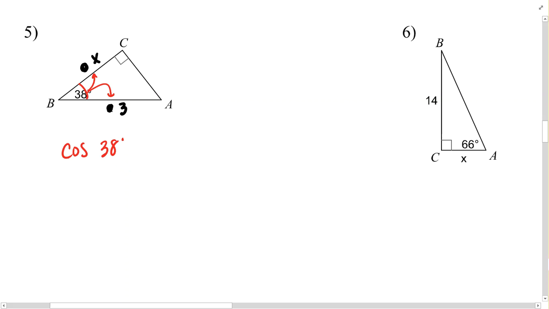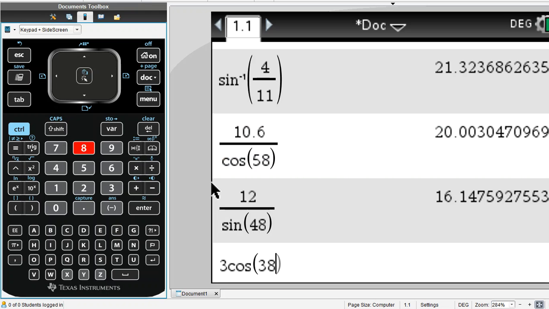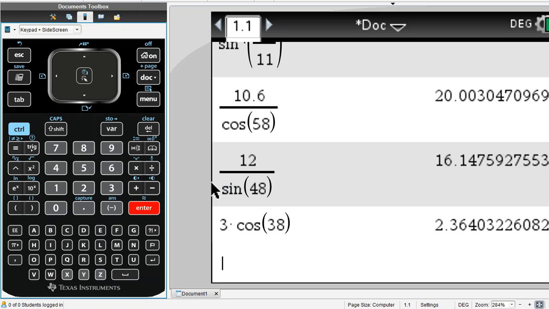Cosine of 38 degrees is going to equal, this time, x over 3, since this should be adjacent divided by hypotenuse. And I chose to reorder this because the math requires this time, since x is in the numerator, to multiply. X will be equal to 3 times cosine of 38 degrees rather than division. And 3 times cosine of 38 ends up equaling 2.3640.